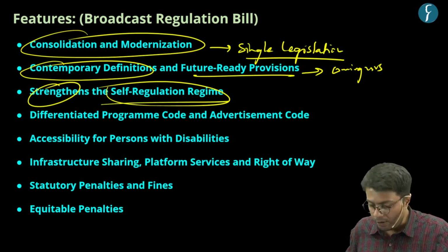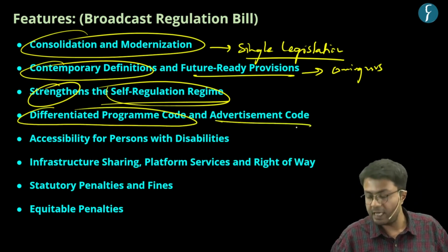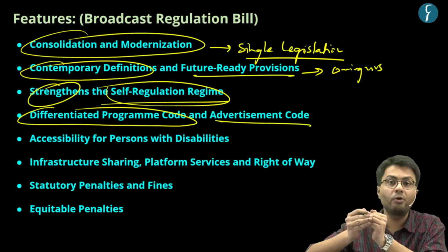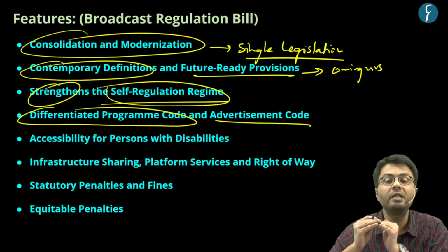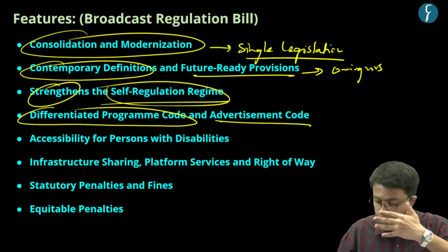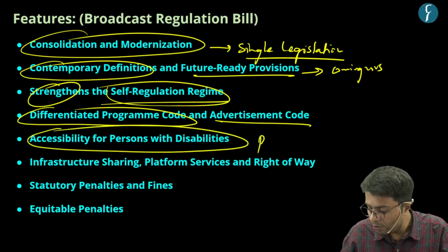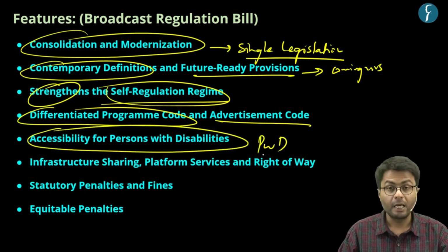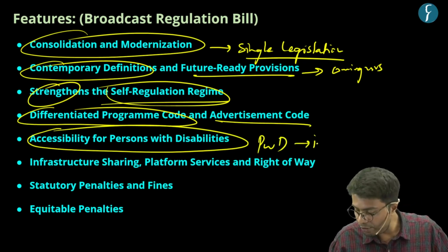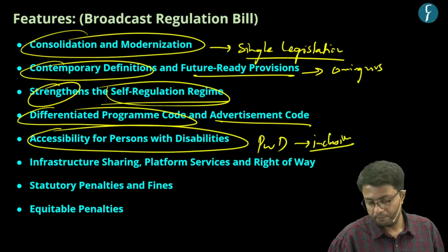Further, this bill also brings a differentiated program code and advertisement code, and it treats different advertisers and programming companies in a different manner. Further, it invites provisions which should make broadcast accessible to persons who are disabled. Hence, you can see this bill aims to introduce inclusion in the broadcasting industry.